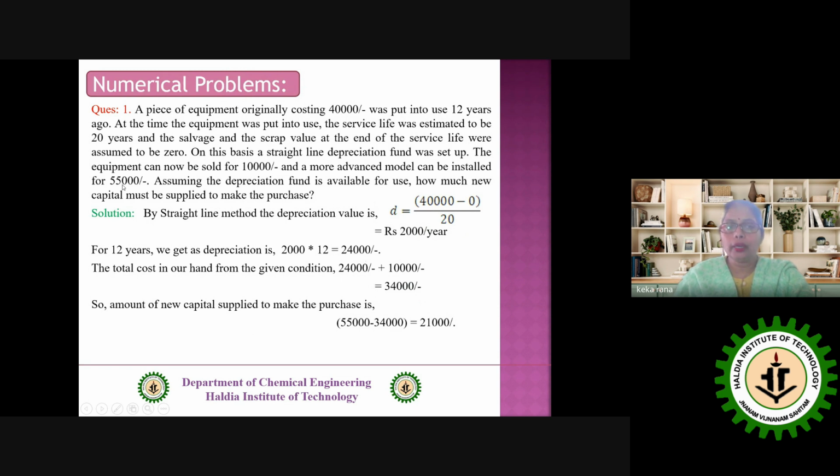Now you want to buy a new one, and you have a value of 10,000 at hand by selling the old one. But another term is given here: assuming the depreciation fund is available for use. That means the value reduced throughout these 12 years is actually at our hand right now at the end of 12 years. That means at the end of 12 years, we have both values, that's 24,000 plus this 10,000, that is equal to 34,000. Clear? So the new capital required here is 55,000 minus 34,000, that is equal to 21,000.